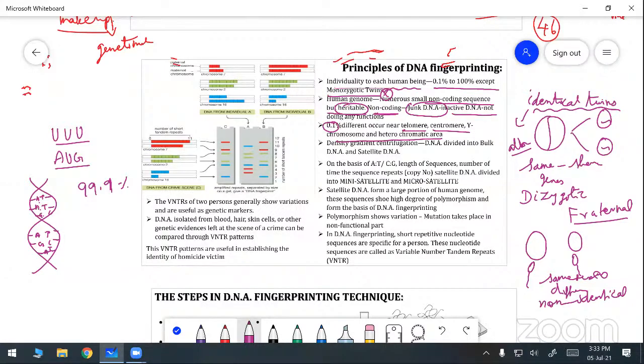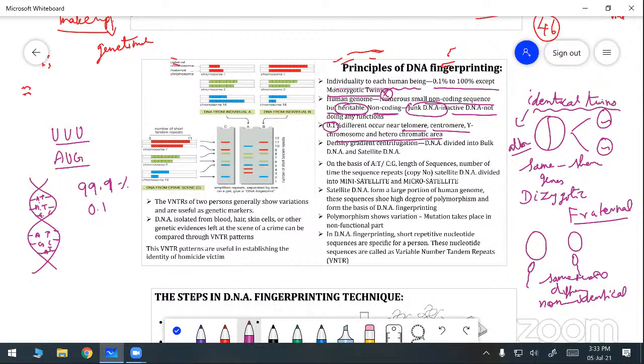So totally 99.9% of the nucleotides are the same for each and every individual. Only 0.1% is different from one person to another person. That difference we can see in the telomere, centromere, Y chromosome and heterochromatic area.